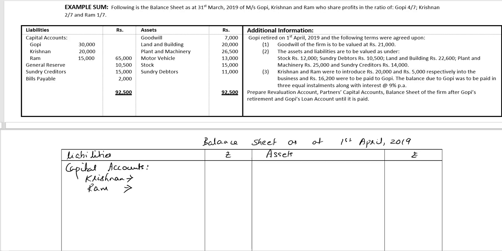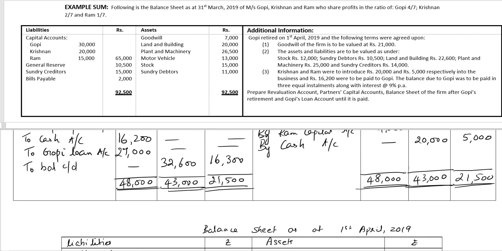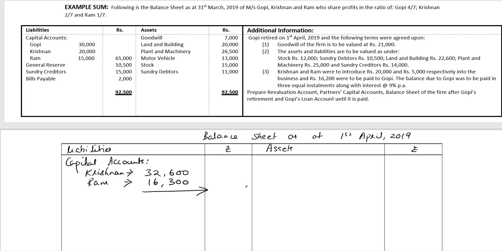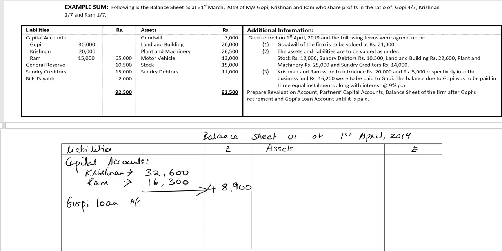We'll check out the balance of capital accounts for Krishnan and Ram: 32,600 and 16,300. Total 48,900 rupees. We'll insert Gopi's loan account, 27,000 rupees.